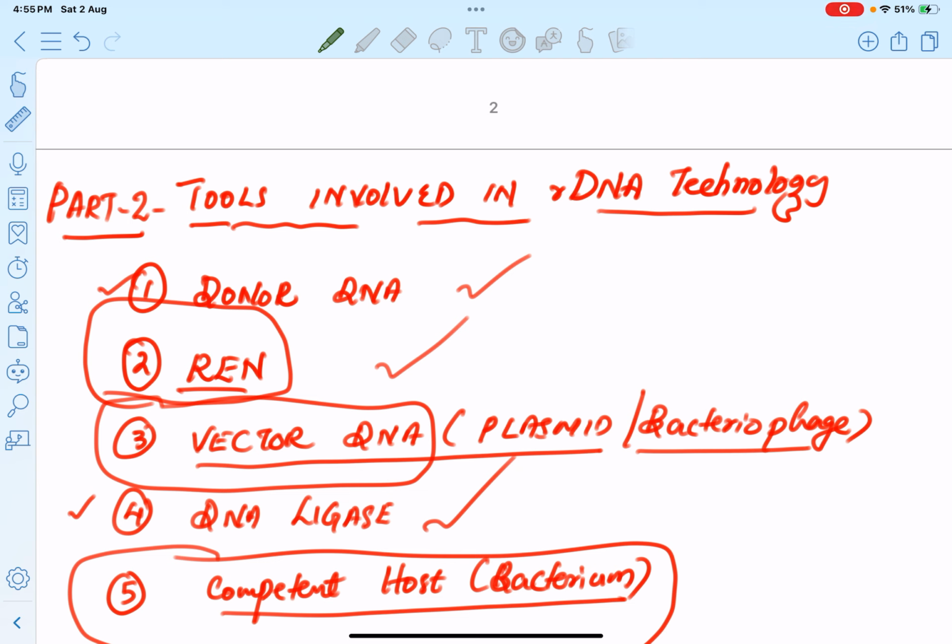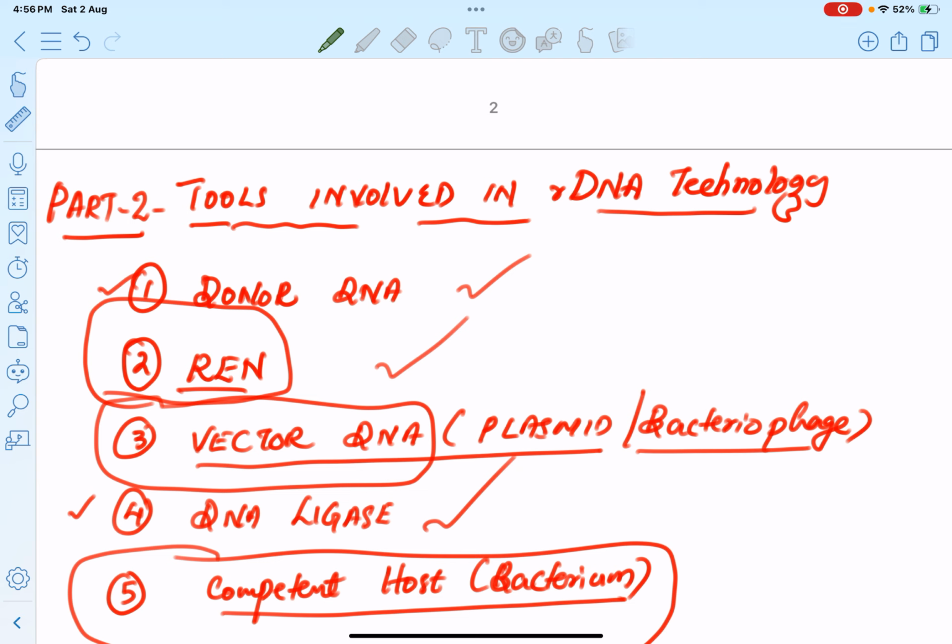First, to start this process, to produce a useful product from a living organism, we have a donor that provides the desired DNA, or alien DNA, or foreign DNA. So first we isolate the donor DNA. The donor may be a plant cell, animal cell, bacterial cell, or cell of a microorganism, etc. Then a small portion of the desired DNA or desired gene is cut with the help of restriction endonuclease.